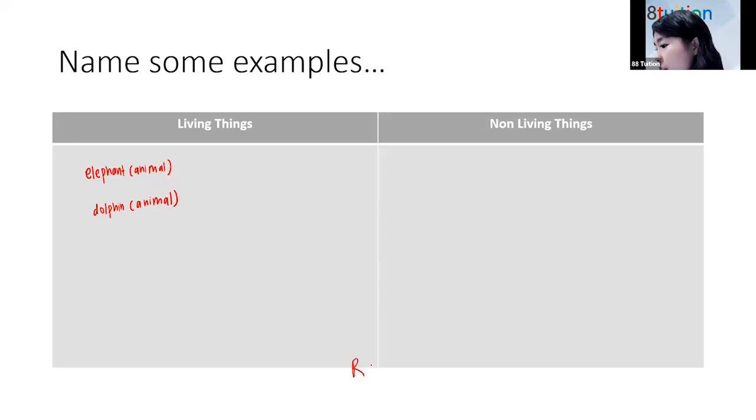So we put rock here. Yishan, what do you think? Living or non-living? Non-living. Kawin, why do you say a rock is living? I thought you said non-living. No, I say give an example of a living thing that is not an animal. A human. A human is an animal.